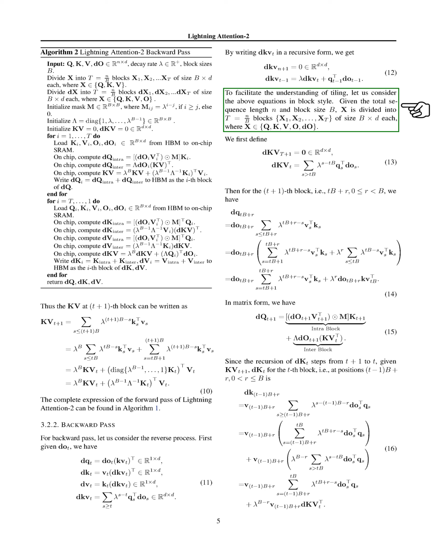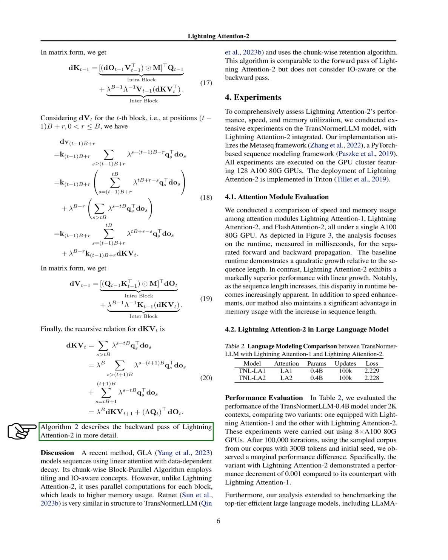Finally, the recursive relation for dkv_t involves a summation over all s greater than tb, with each term being the product of lambda raised to the power s minus tb, the transpose of q_s, and do_s. This can be simplified to the sum of lambda raised to the power b times dkv_{t+1}, and the product of the transpose of lambda times q_t and do_t. The backward pass of Lightning Attention-2 is described in more detail in the algorithm.